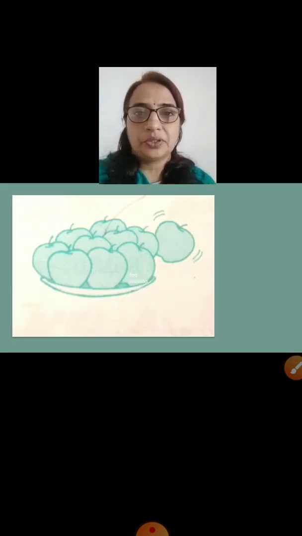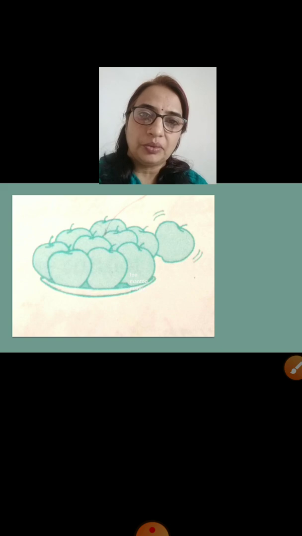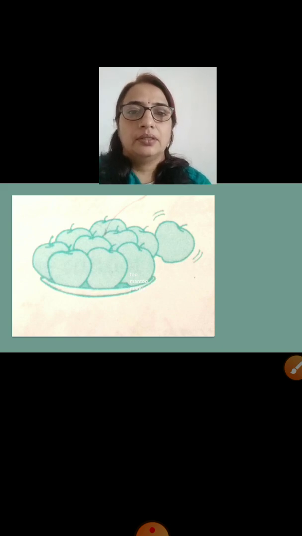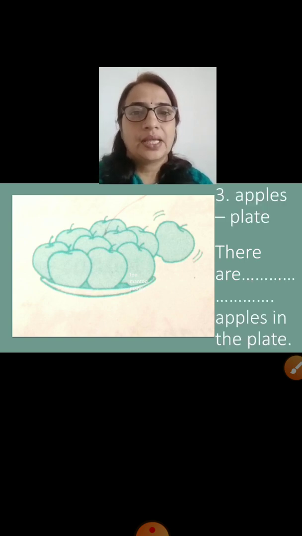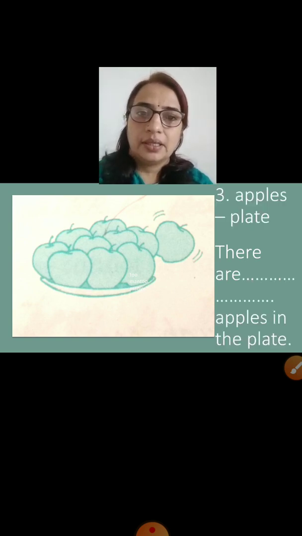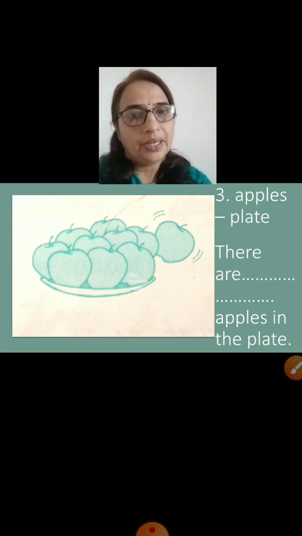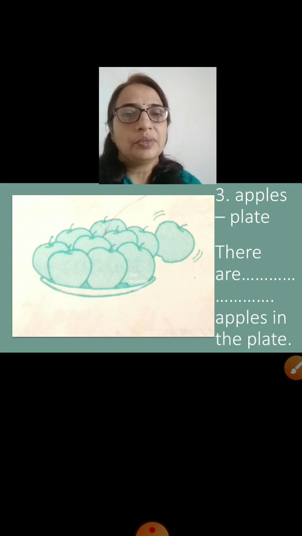Let's see the third picture. It's the picture of apples. See, one apple is falling down from the plate. So you must have got your answer. Let's see the clue words and the sentence. Apples, plate. There are dash dash apples in the plate. So what should come here?